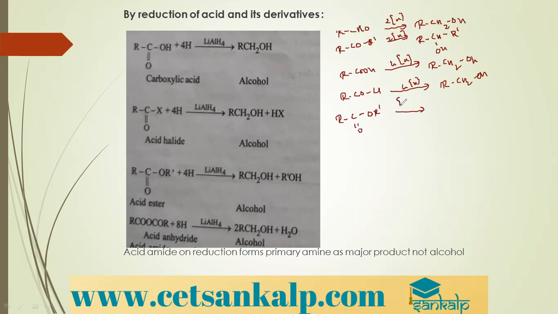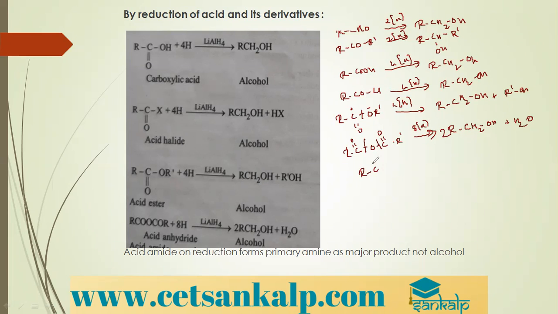Then ester, RC double bond O, OR'. This is ester, right? When I subject it to reduction, see, this bond breaks like this. So here oxygen minus, carbon plus. So here I get RCH2OH plus R'OH, 2 molecules of alcohols. Then when you take acid anhydrides, RC double bond O, O, C double bond O, R', what do we get? Here we need 8 atomic hydrogens. The bond breaks like this, so RCH2OH, 2 molecules, and there is intermolecular elimination of water.